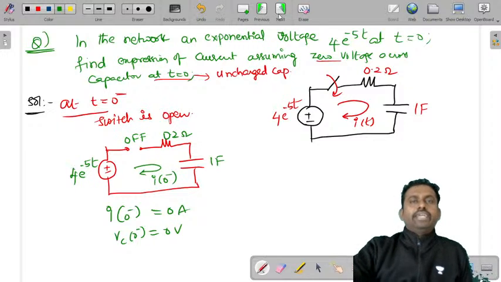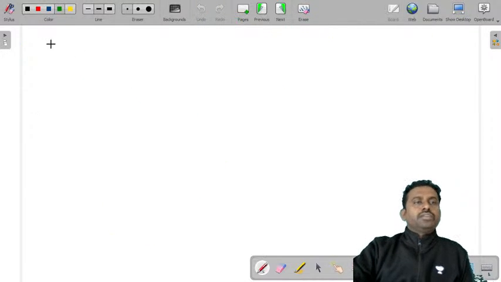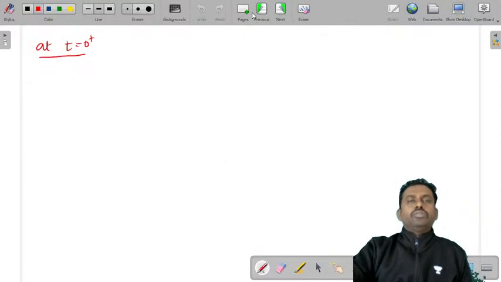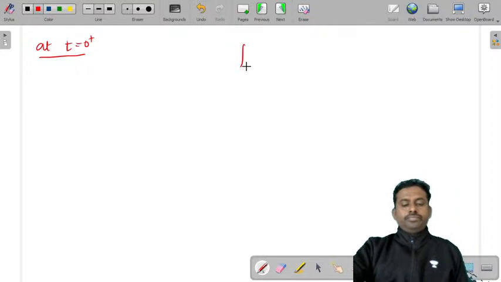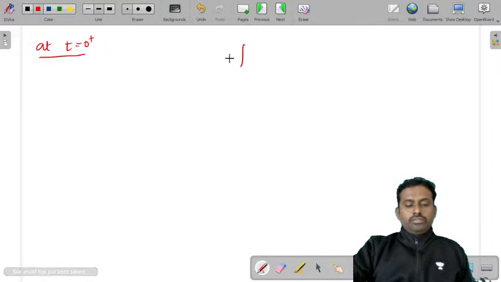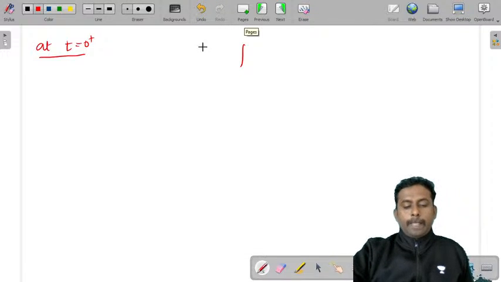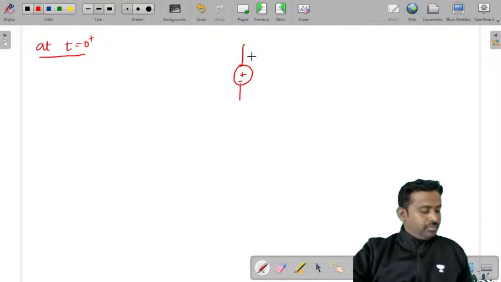Now let's take t is equal to 0 plus. So at t is equal to 0 plus, you have a voltage source and the switch is closed.